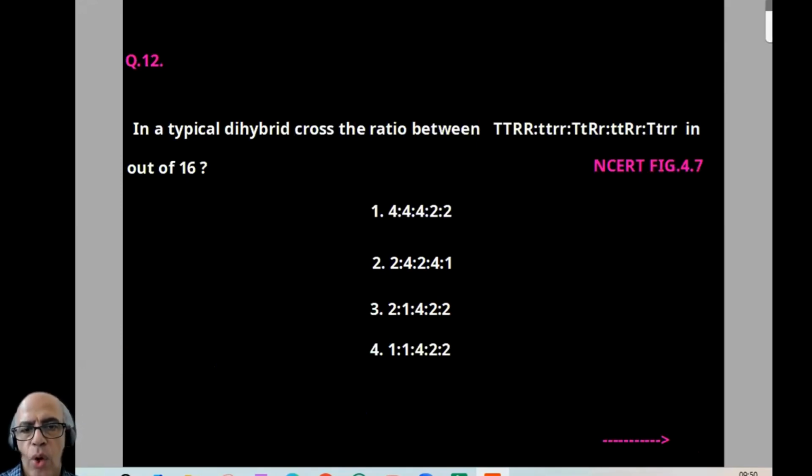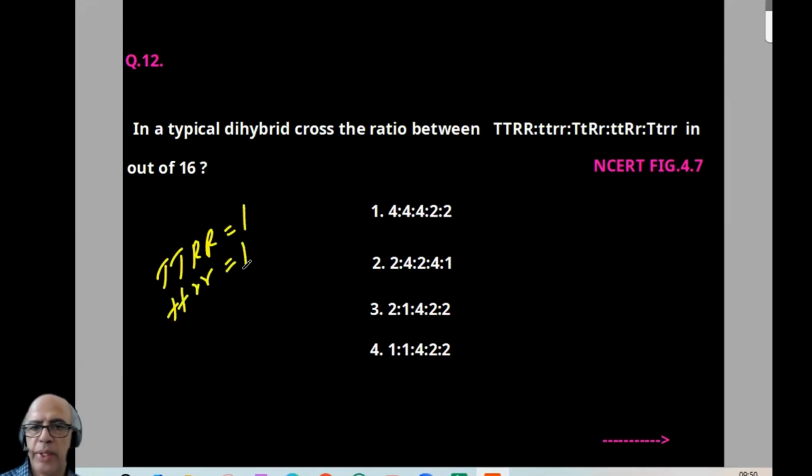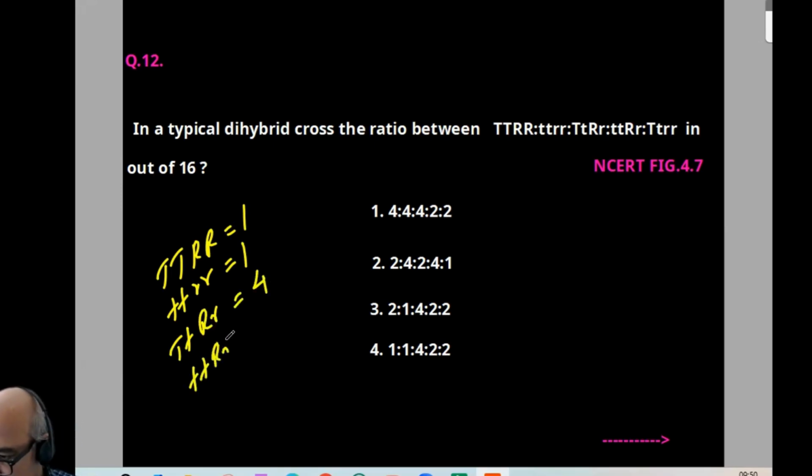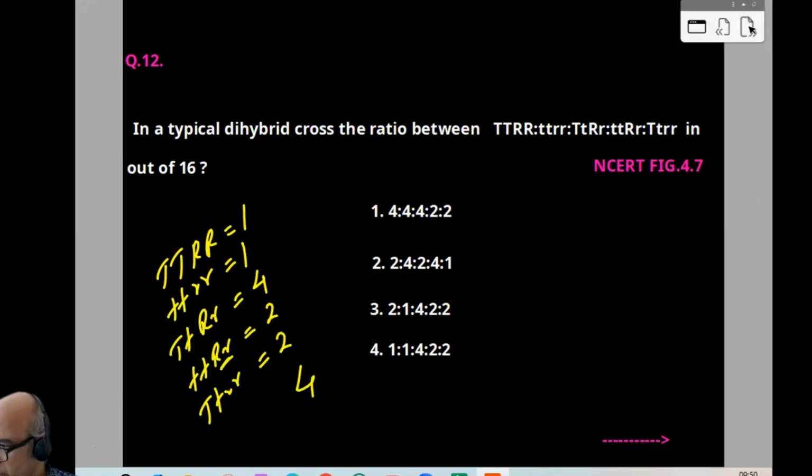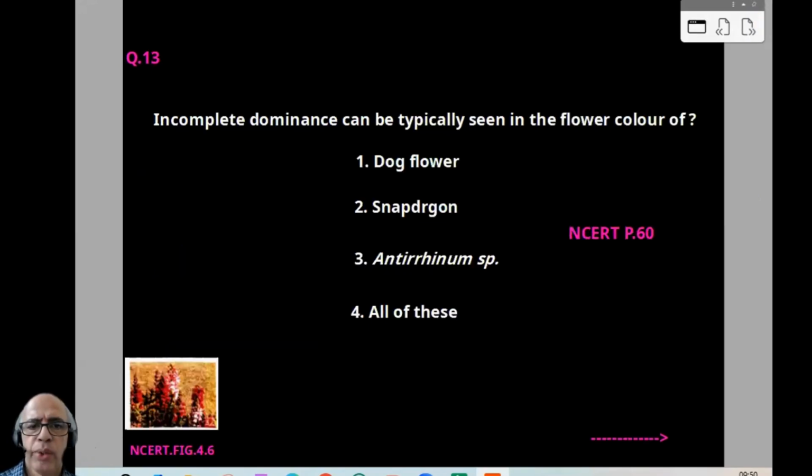In a typical dihybrid, the ratio between genotypes is given. We can find all are pure, so only one will be there. Here also all are pure, so only one will be there. Here we can find 4 different gametes can be produced, so 4 boxes will be there. Then here 2 types of gametes can be produced, so it will be 2 boxes. And this way 2 boxes. So it will be 1:4:2:2. That means it is 4. I think the idea is clear to all of you. Direct question, simple. Now coming to 13.